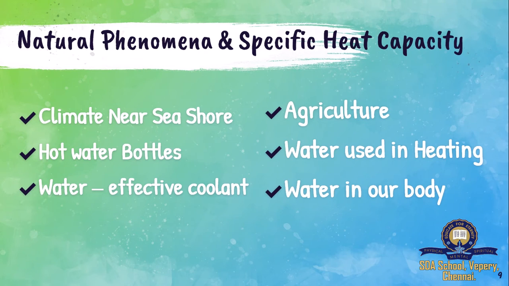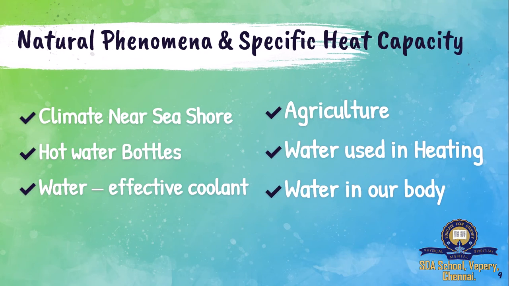Imagine when you go around 1 o'clock or 12 o'clock, if you try to walk on the seashore, on the beach, it's very difficult because the sand will be very hot. But when you put your legs into the water, it is pretty cold, right? It is the same sun that is trying to heat the sand and the water. But who is hot? Sand is hot because sand can get heated very easily. But you cannot heat water so easily. Similarly, sand can also be cooled easily.